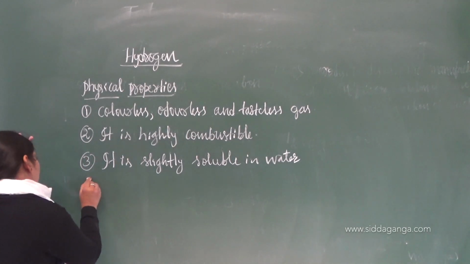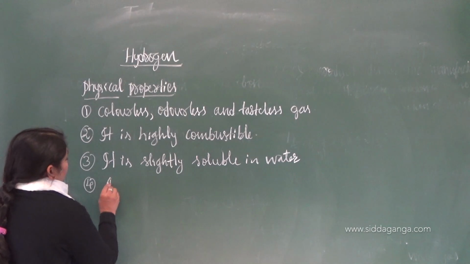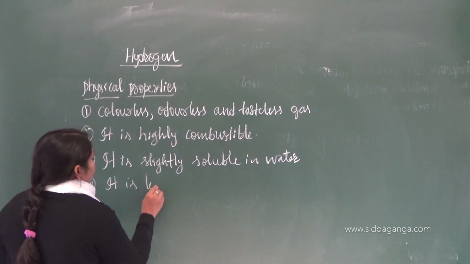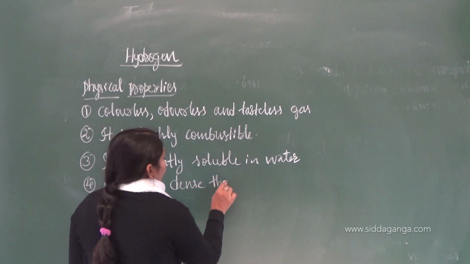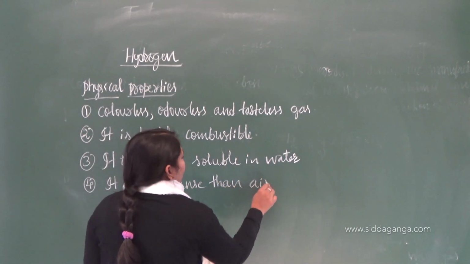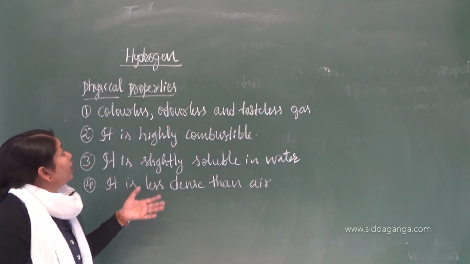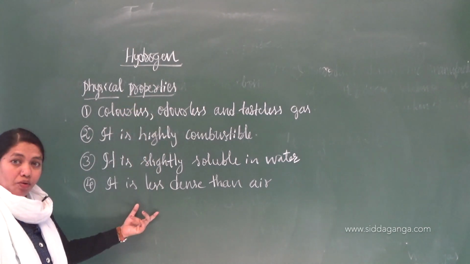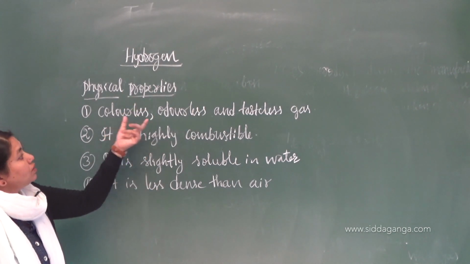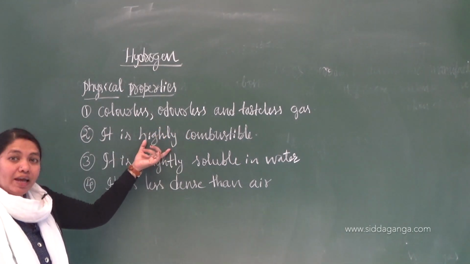The last property we can state here is that it is less dense than air. It is lighter than air also, you can make a note of that. So these are the physical properties of hydrogen. Very important again to note down. Colorless, odorless and tasteless gas. Highly combustible means it catches fire.